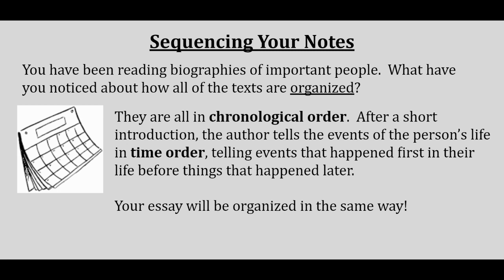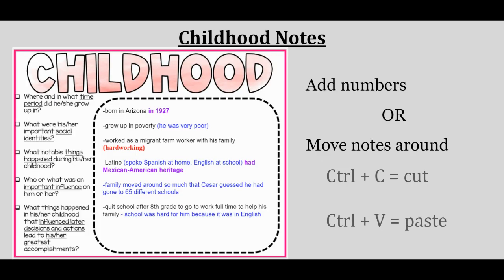Your essay is going to be organized in the same way, which makes sense when you think about it. A biography is the story of someone's life. So it should be in time order of their life. So we need to go back to our notes and put them in chronological order. There's 2 ways to do this. The first way is to just type a number right onto your notes, and I'll show you that first.